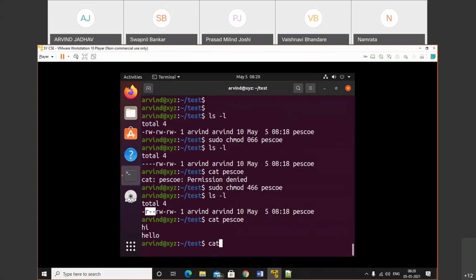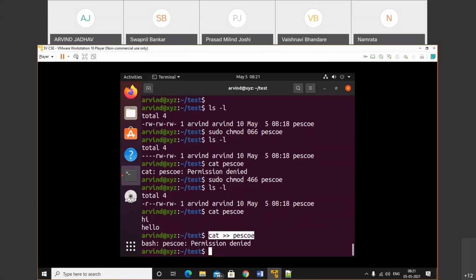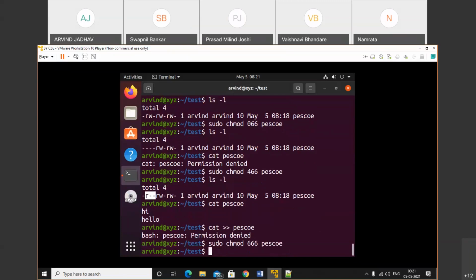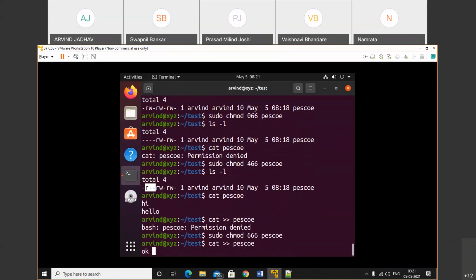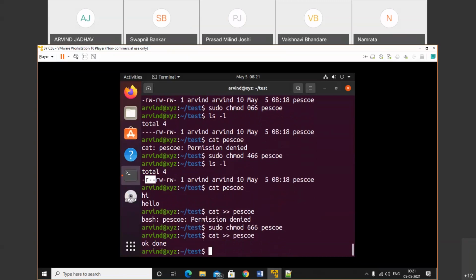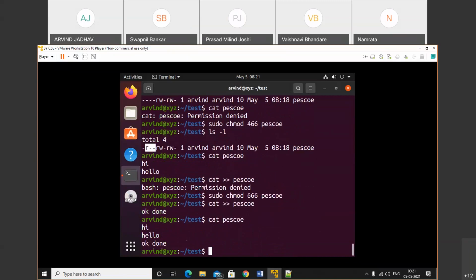Let's do that. Cat, greater than symbol, and the name of the file is PSU. See, when I try to write to the file, we get the error permission denied. What is the reason behind that? Because we don't have write permission here. Let's add the write permission. So instead of 4, here we will pass 6 for the owner, and now we can perform that operation. Okay, done. See, at the end we get the OK done.